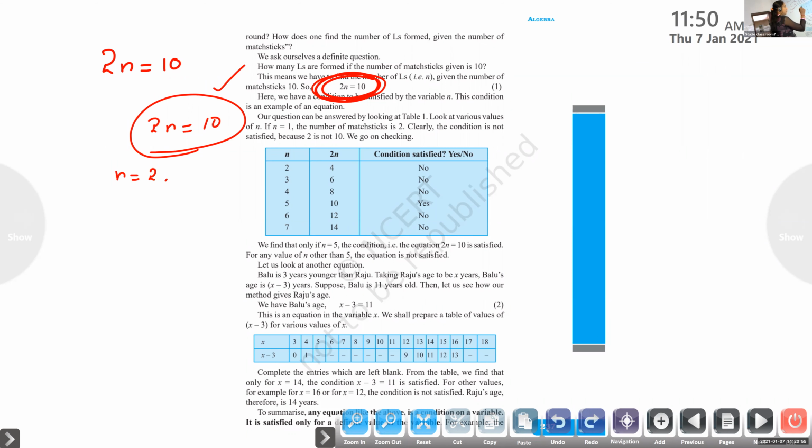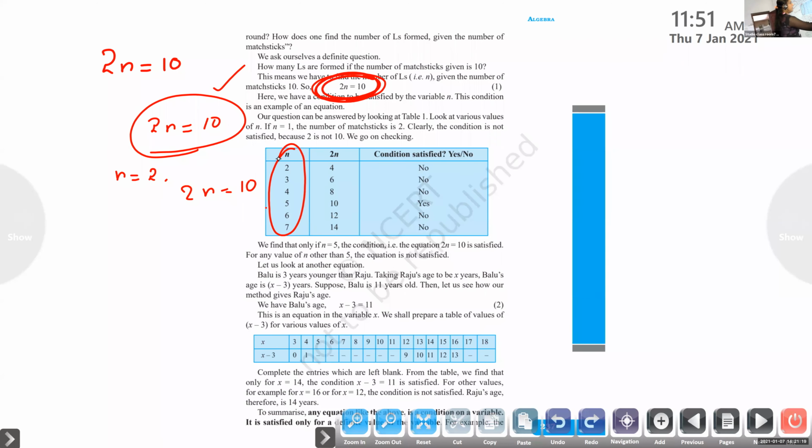Here, is it 2? Is it 4? Hello, children? See, children, 2n equal to 10. In this, which value is our correct value? Ma'am, 5. Yes, 5.